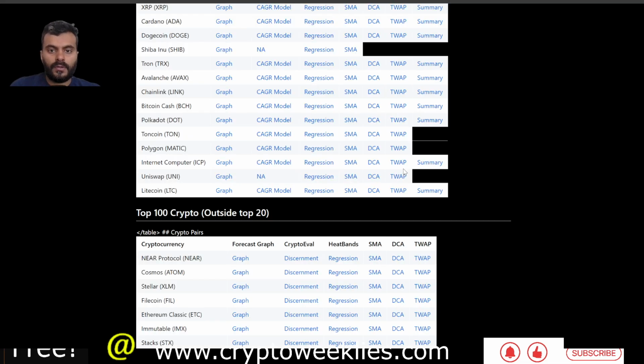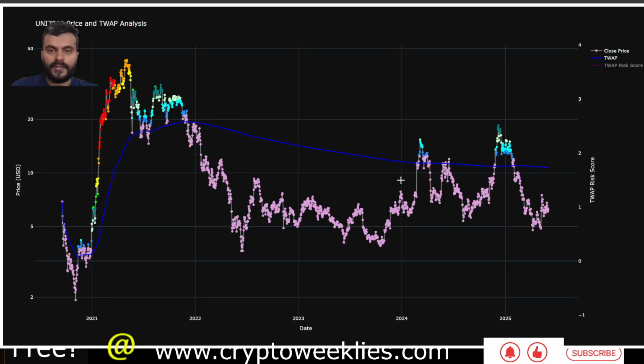If we were to look at Uni in terms of time weighted average price, prices have been consistently below the time weighted average price. Looking back, if the prices were to be in an upswing in the next couple of years, this could be considered an accumulation phase for Uni, especially when it's below the time weighted average price. It could have a chance to participate in the next bullish run, especially for altcoins, though they are not in a bullish trend.